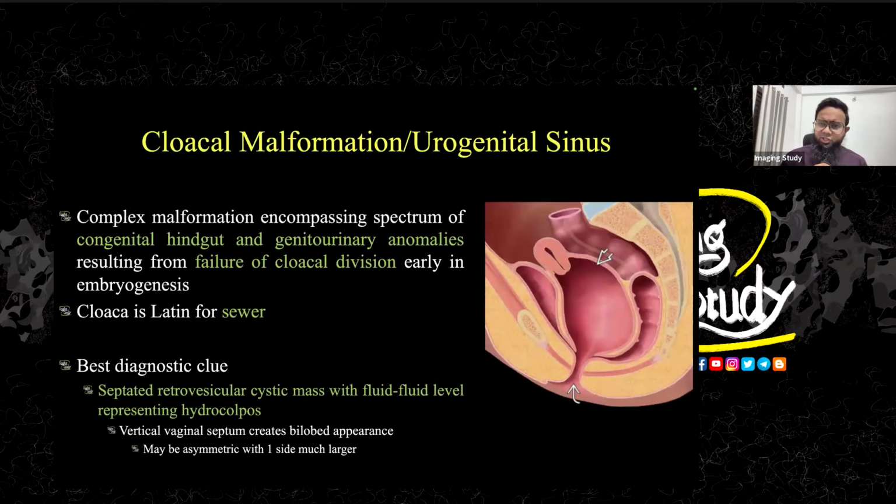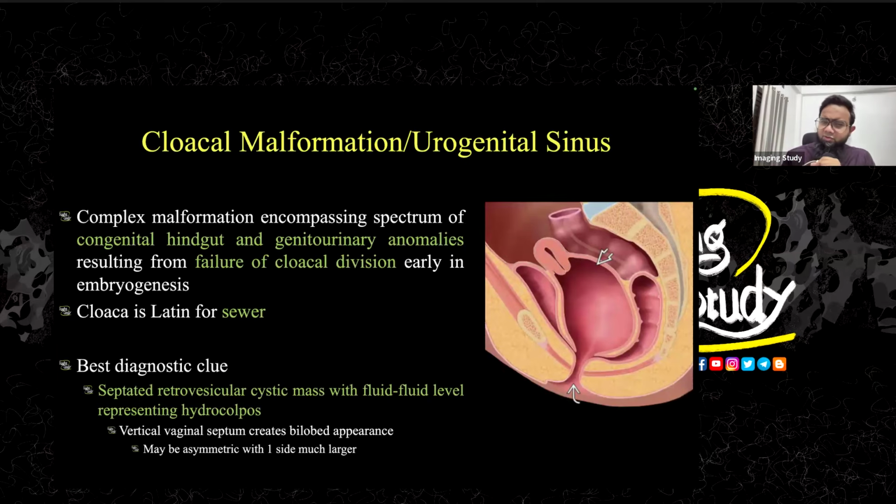Okay, so for the bonus part, your head is just thinking about so many congenital abnormalities. So we will just talk about the cloacal malformation or urogenital sinus in this patient this time. So yeah, that was the case of urogenital sinus. So we want to share some points about this case.